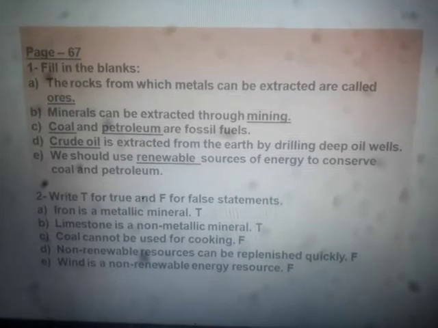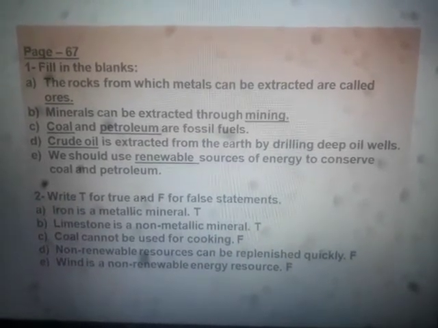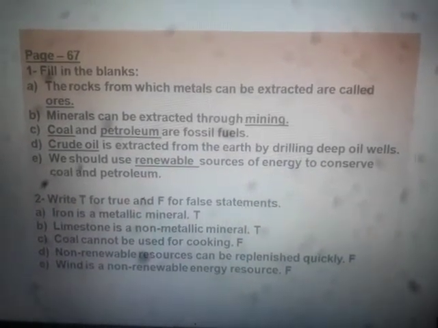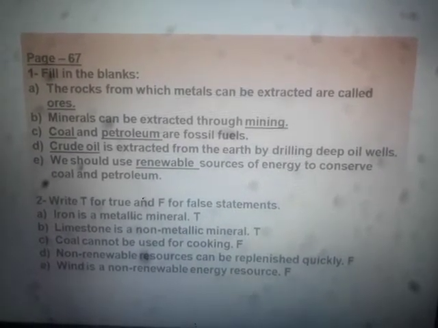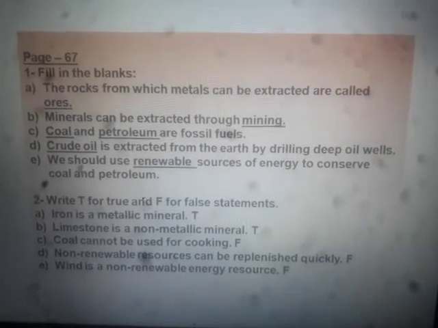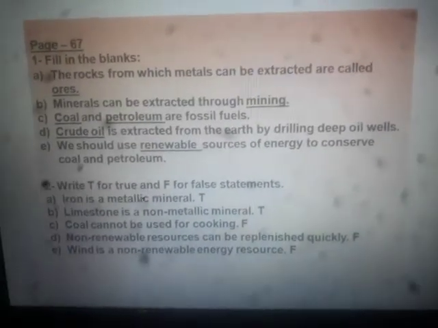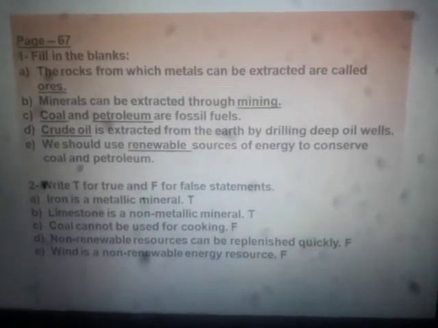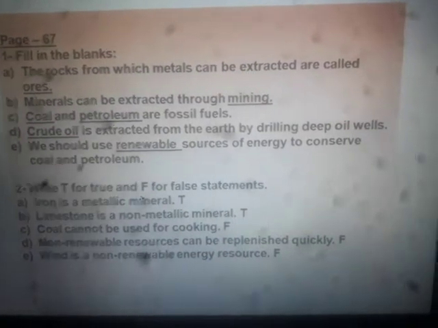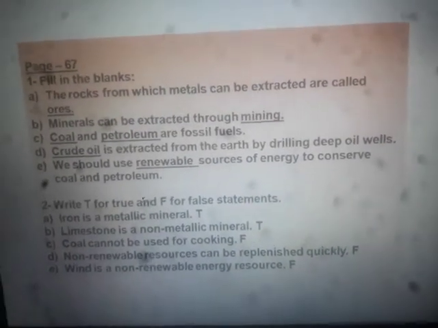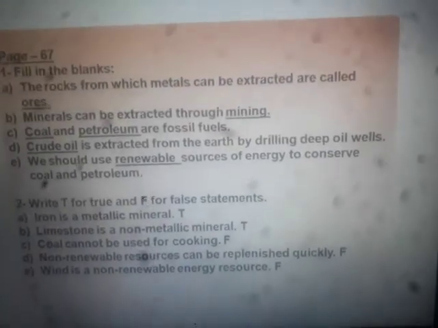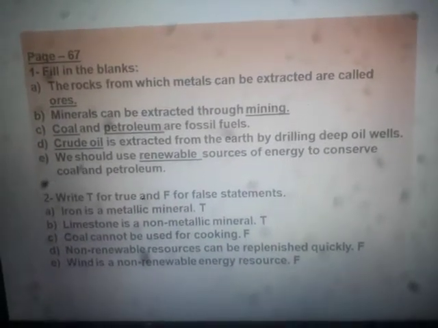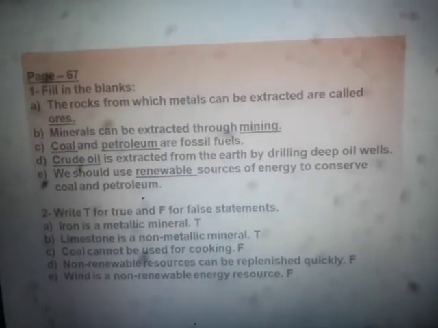Another question, in true and false, coal cannot be used for cooking. It is a false statement because coal is used widely for cooking food, as we know. Another question, non-renewable resources can be replenished quickly. We know that this is a false statement because non-renewable resources cannot be replenished quickly. So it is a false statement.